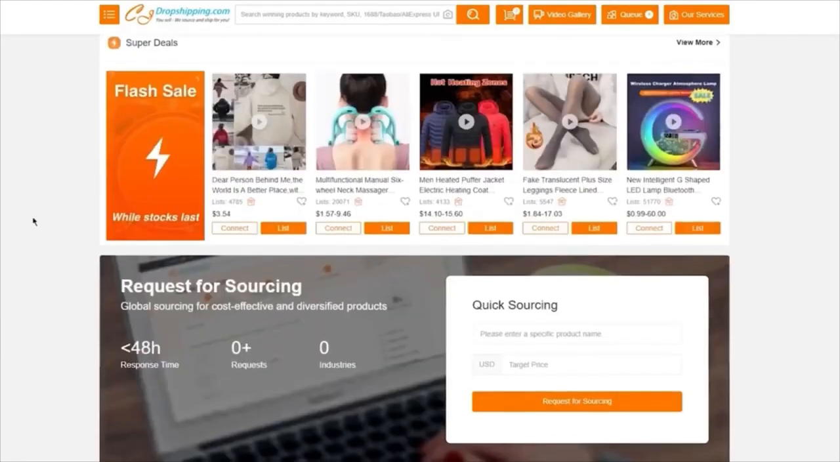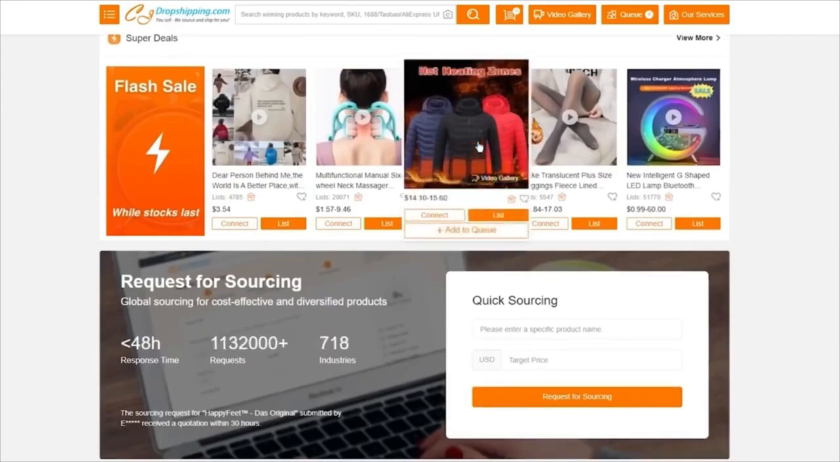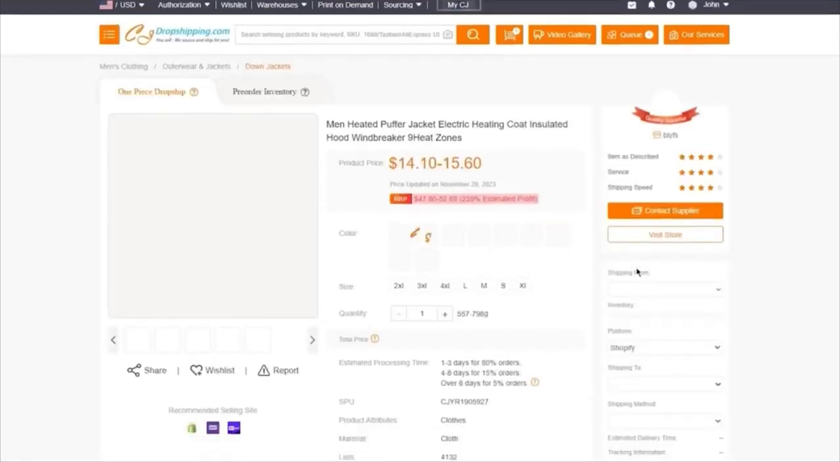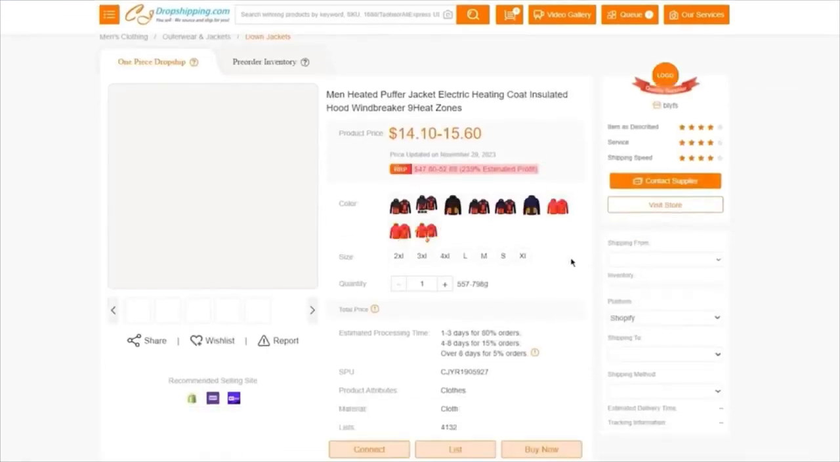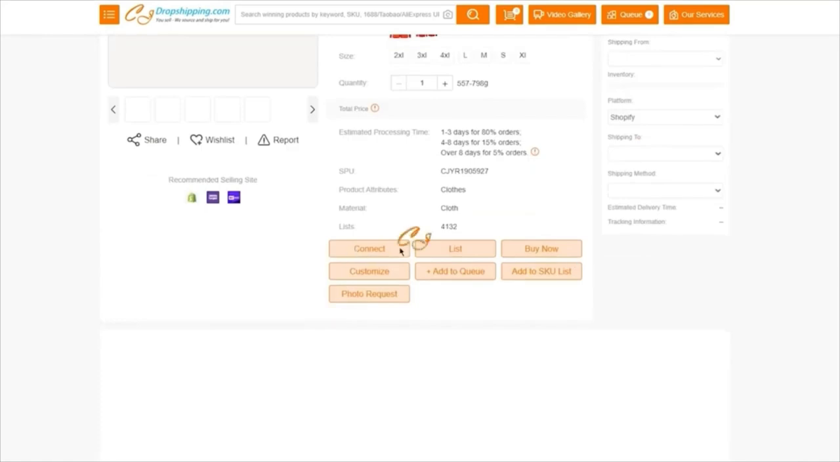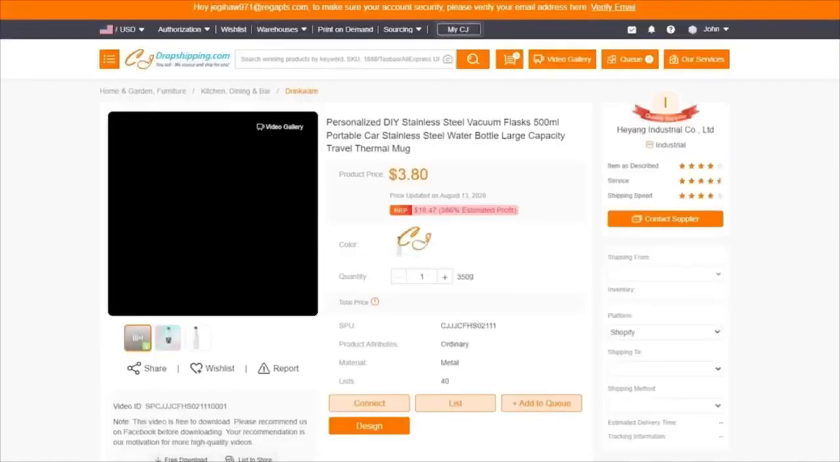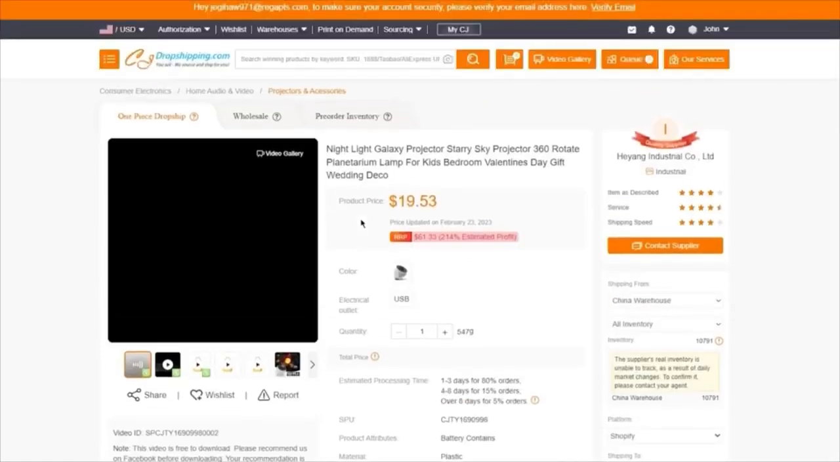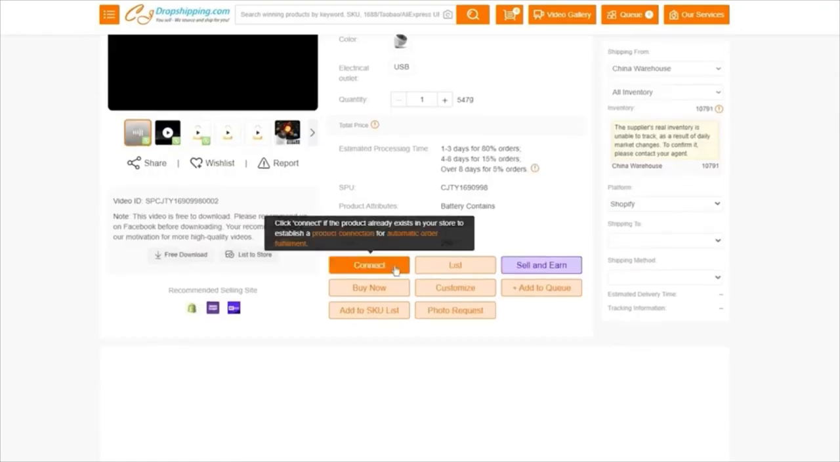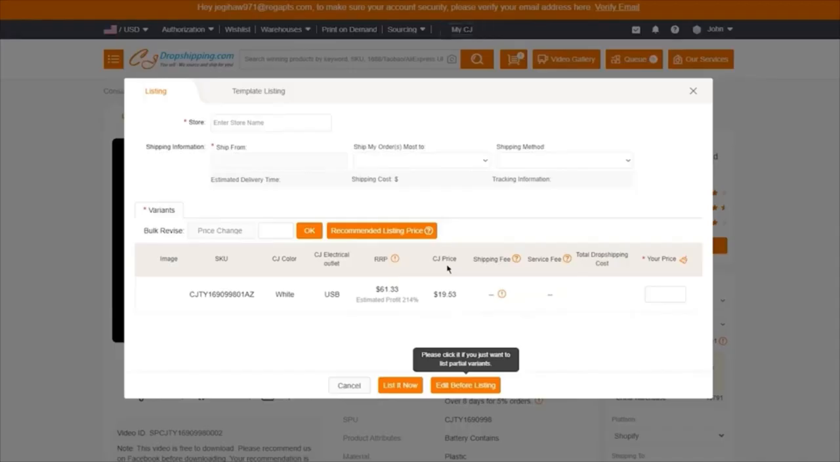It's a DIY stainless steel flask. And then let's go with some heated men's puffer jackets. So I'm going to load all three of these in. And once we load all three of these in, we're going to scroll down here. And as you scroll down, it's going to take you into loading. So I'm just going to wait for it to do that. And once it's loaded in, what you're going to do from here is you're simply going to click on list. And once you click on list, it's going to bring you here.